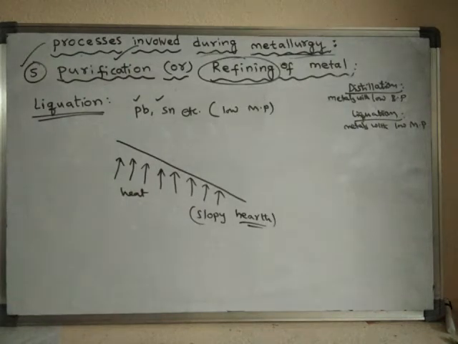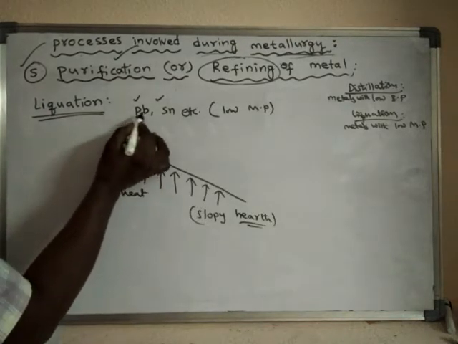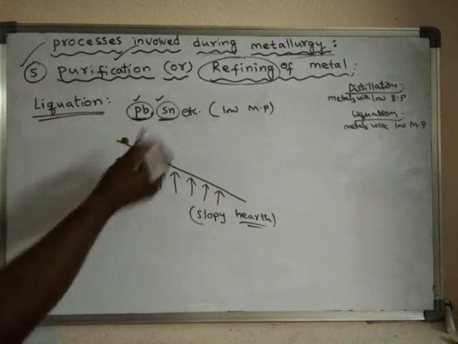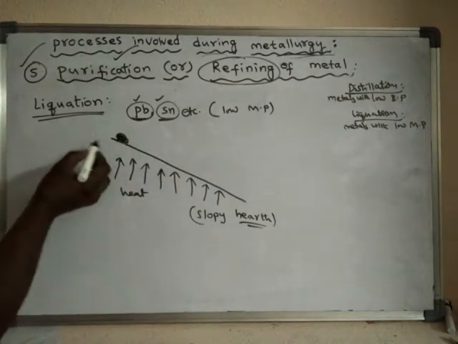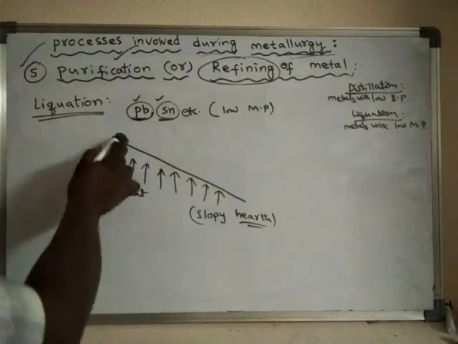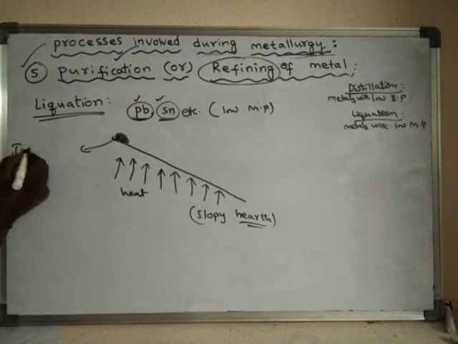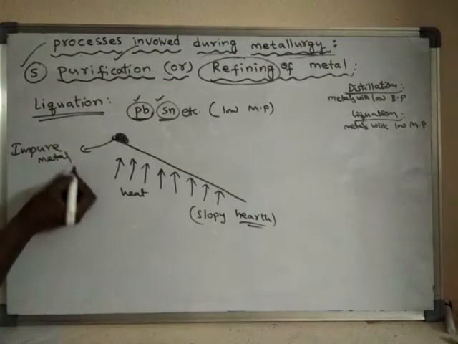So when the hearth is heated, these metals, either lead or tin, impure metal, is kept here at the top of the hearth.